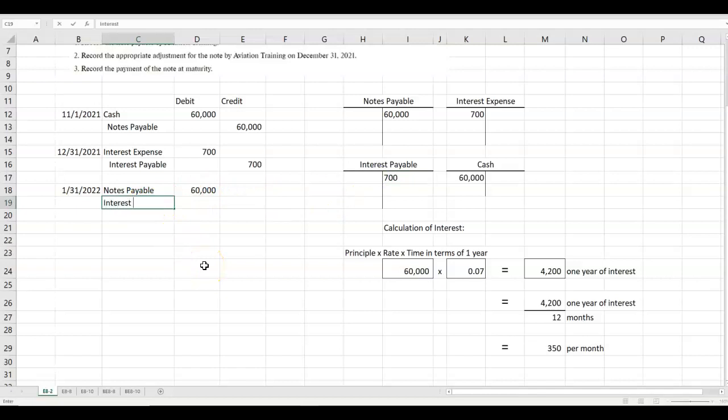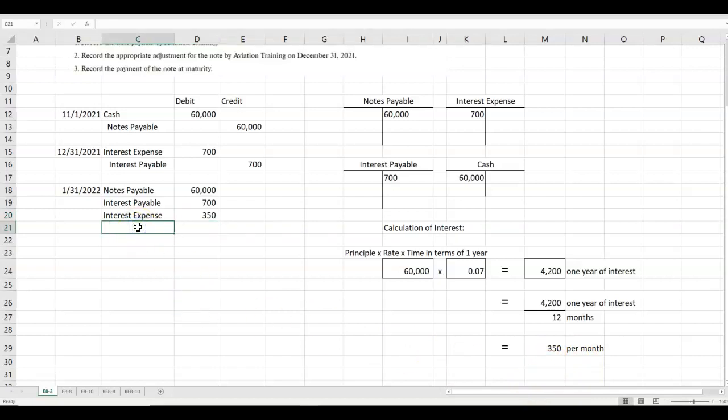So interest payable, debit $700. But they also have another month's worth of interest here in January that we haven't recorded yet. So we do have some interest expense for the month of January, and that's just 1 month of interest, so it's $350.